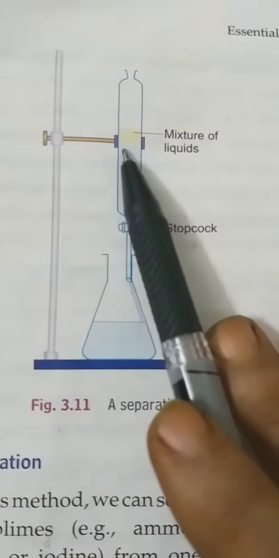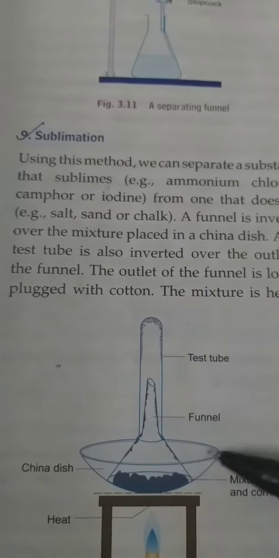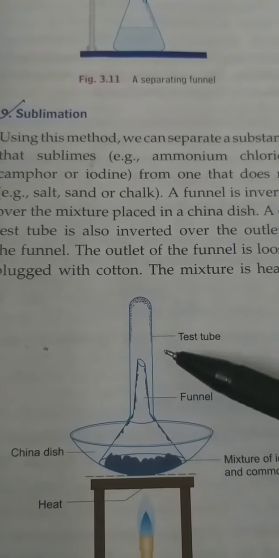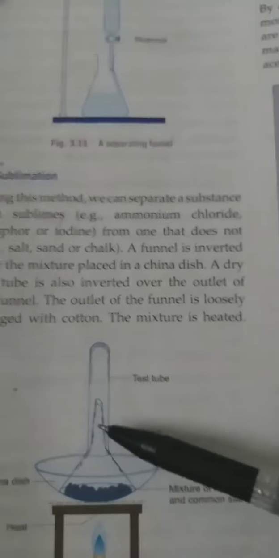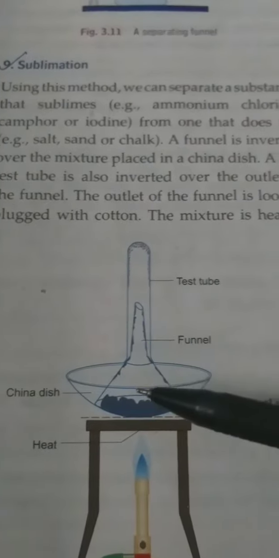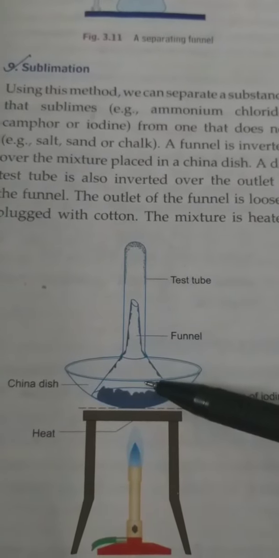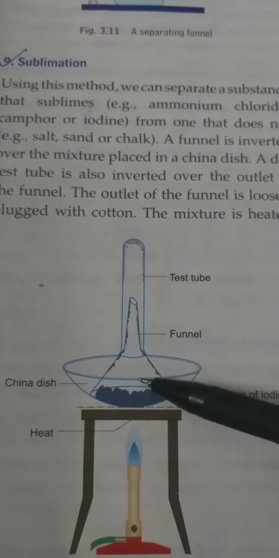Separating funnel is used to separate two immiscible liquids because one liquid floats over the surface of the other liquid. Sublimation, we know what is sublimation. The method in which a solid directly converts into gas without changing into liquid. So sublimation is a method by which we can separate substances which can sublime, like ammonium chloride, camphor, naphthalene, iodine.